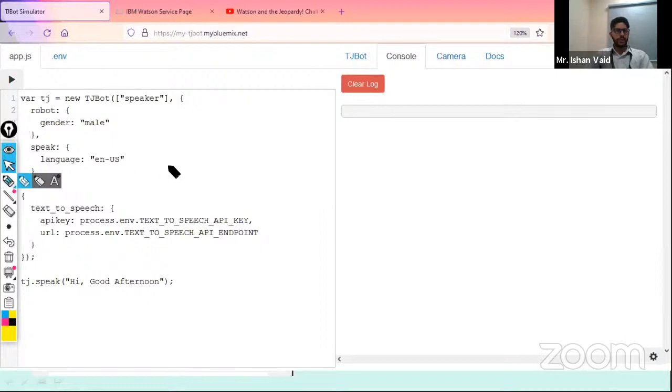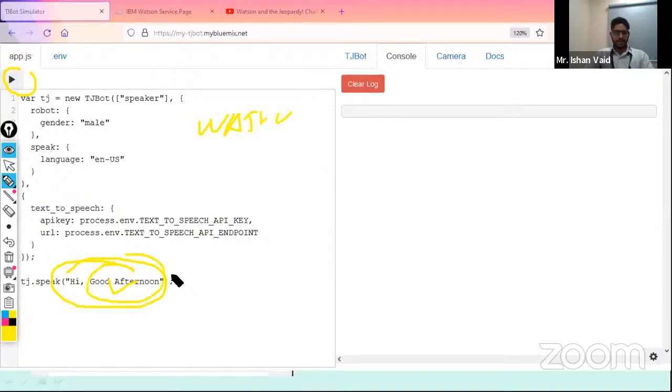So what it will do actually in this, when I will click on this play button, it will collect the data from here, and this data it will collect and it will send to your TJ bot, to the IBM from the TJ bot simulator. It will send a request to the Watson machine as a text, and that will generate a response, like how the speech has to be converted, like text has to be converted into a speech. And with this you will be able to hear the audio.